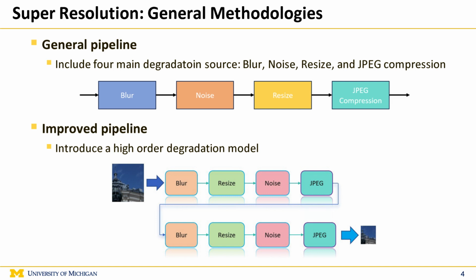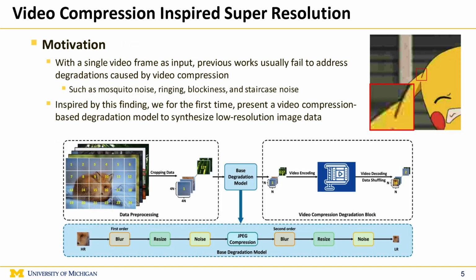Before we dive into our groundbreaking work, let's take a moment to understand the general pipeline in image degradation, building upon previous research. First is the general degradation pipeline. The foundation of image degradation involves four main sources: blur, noise, resize, and JPEG compression. Over time, this pipeline evolved. Researchers enhanced it by incorporating a second-order model, elevating the simulation to better capture the intricate and complicated degradation patterns within an image.